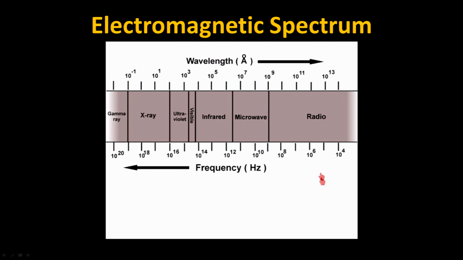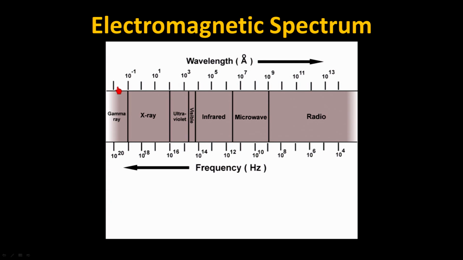So the electromagnetic spectrum, excuse me, is a range of all the possible wavelengths that light could have, and of course we name the realms based on the utility of the light itself. You may have heard of radio light. I'm sure you've heard of microwave light, infrared light. Maybe you went to the dentist and had an X-ray. X-ray is light of a very short wavelength.